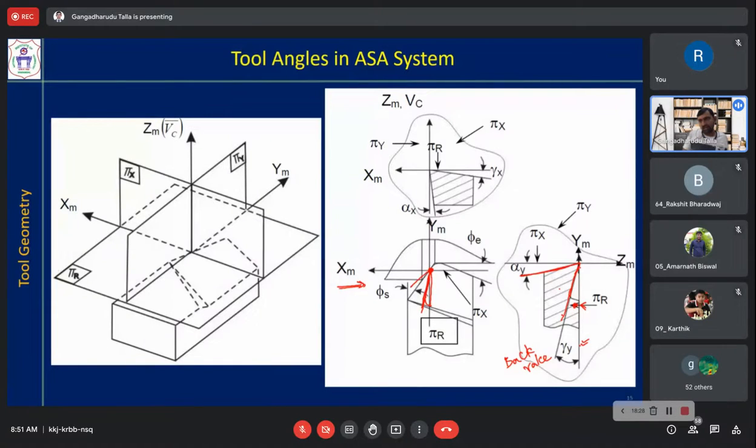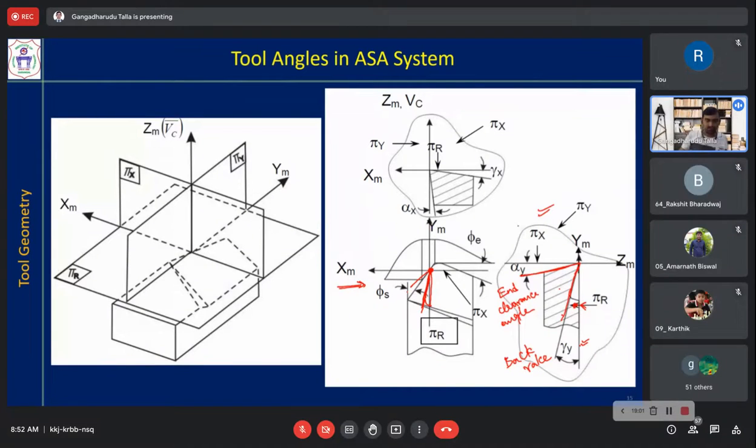The angle between the flank surface and the pi x plane is alpha y, that is the end clearance angle. You have to carefully observe all this and remember it. So that is about this view.